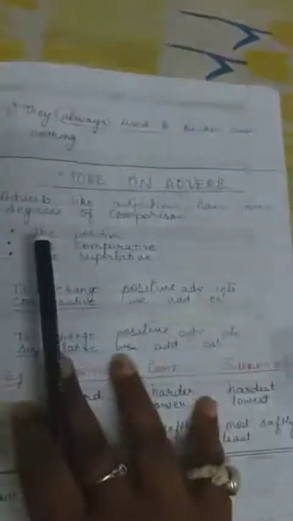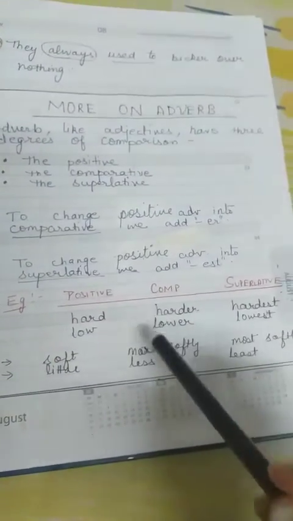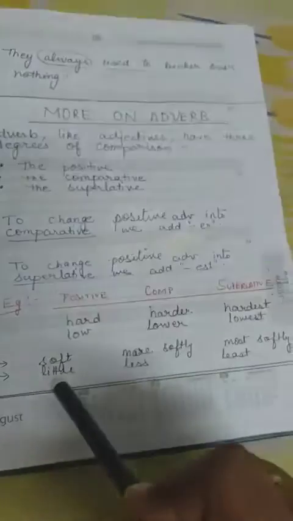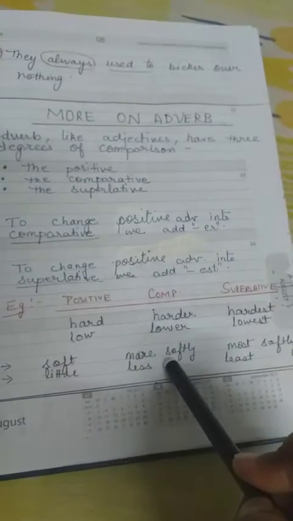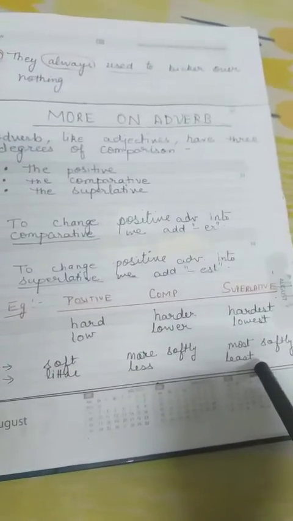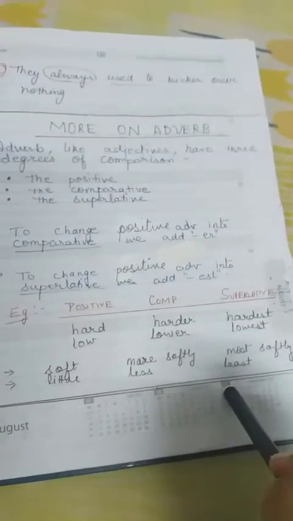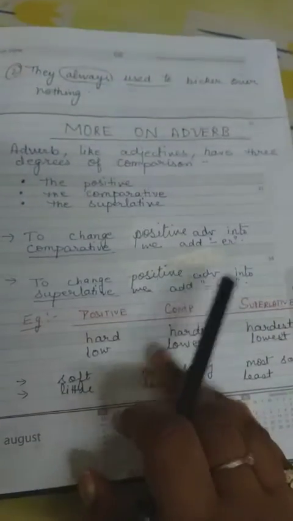And you know there are some words where we cannot change it, we just have to add more or most. So in comparative we use more, and in superlative we add most. And there are some words which change completely when they are in the form of comparative degree or in the superlative, isn't it? So little will change into less and least in superlative. So this is more on adverb which you have already done in the adjective, isn't it? And position and the formation we have done. So we have done completely about the adverbs.